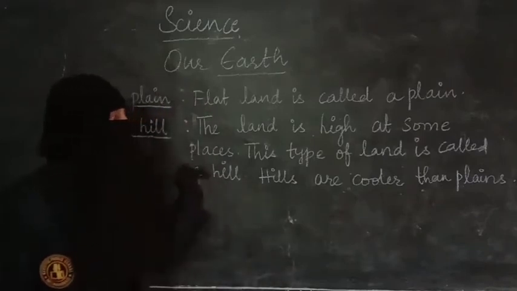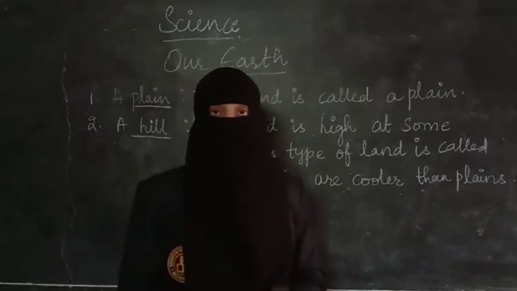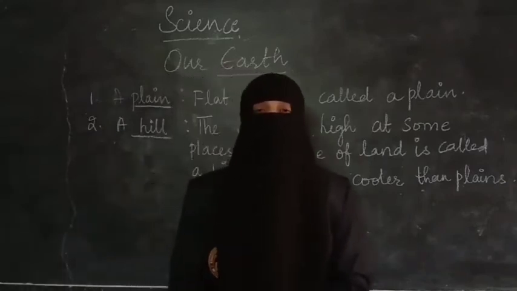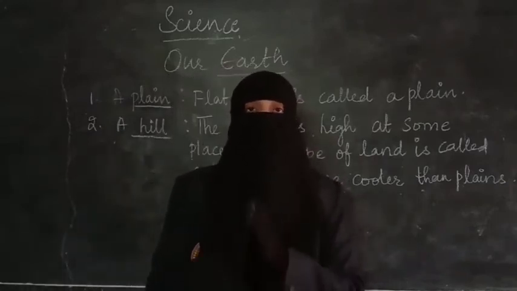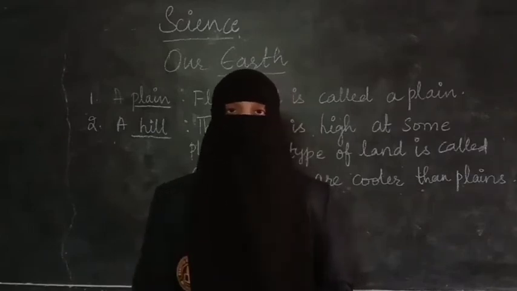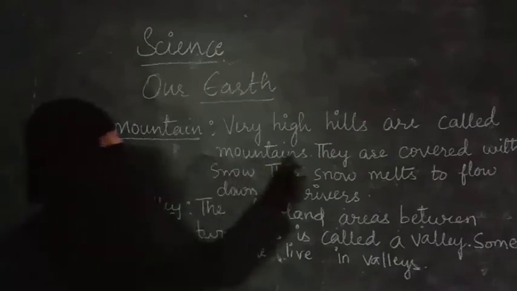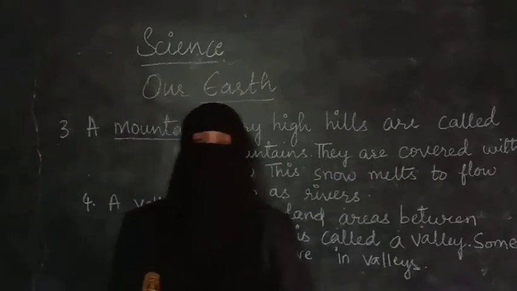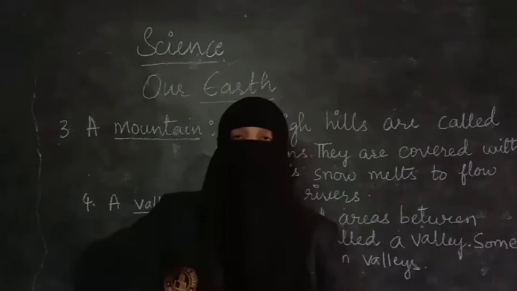So this is called a hill. Hill stations are cooler than the plains. As the hill stations are cooler than the plains, many people would like to go to hill stations every summer season. The next type is a mountain. Very high hills are called mountains. What is a hill actually? A place which has a high top.